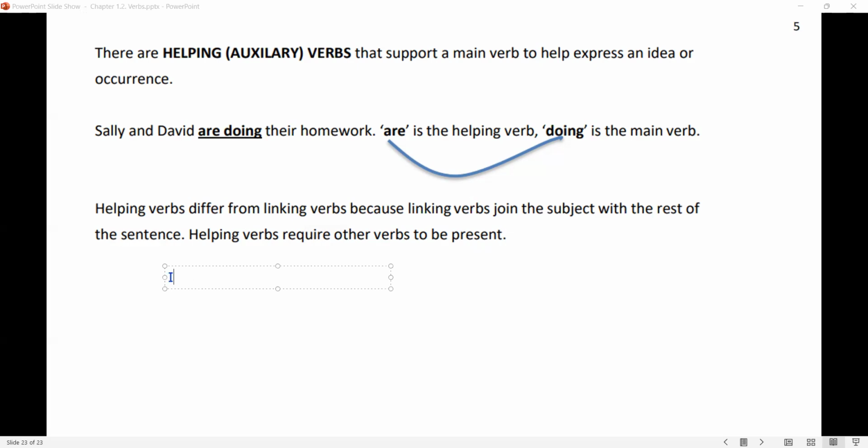For example, I went out. If I want to change it into question, I need a helping verb. For example, did you go out? Did is an auxiliary verb. We call it an auxiliary verb or helping verb. Do, does, did, may, might, can. Okay, these are all helping verbs.